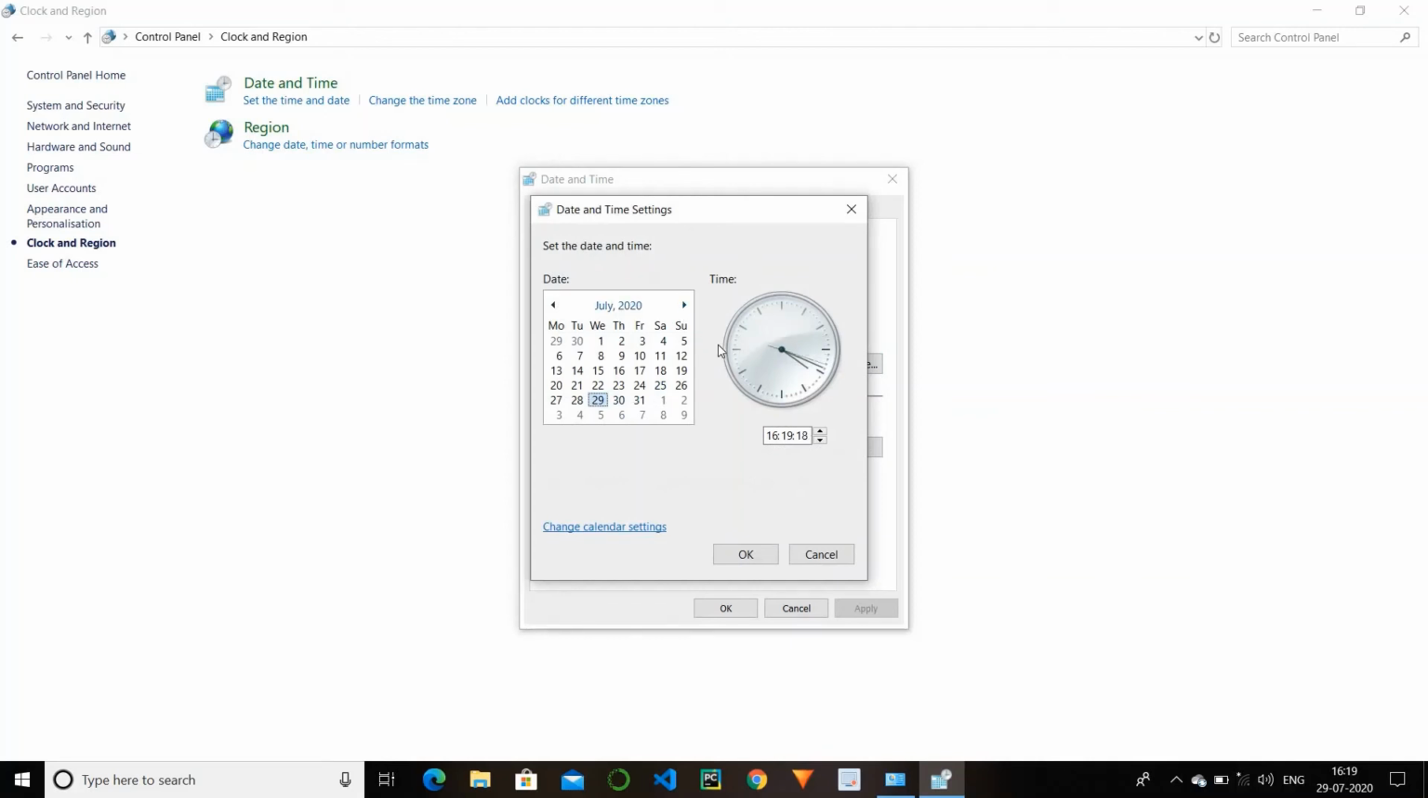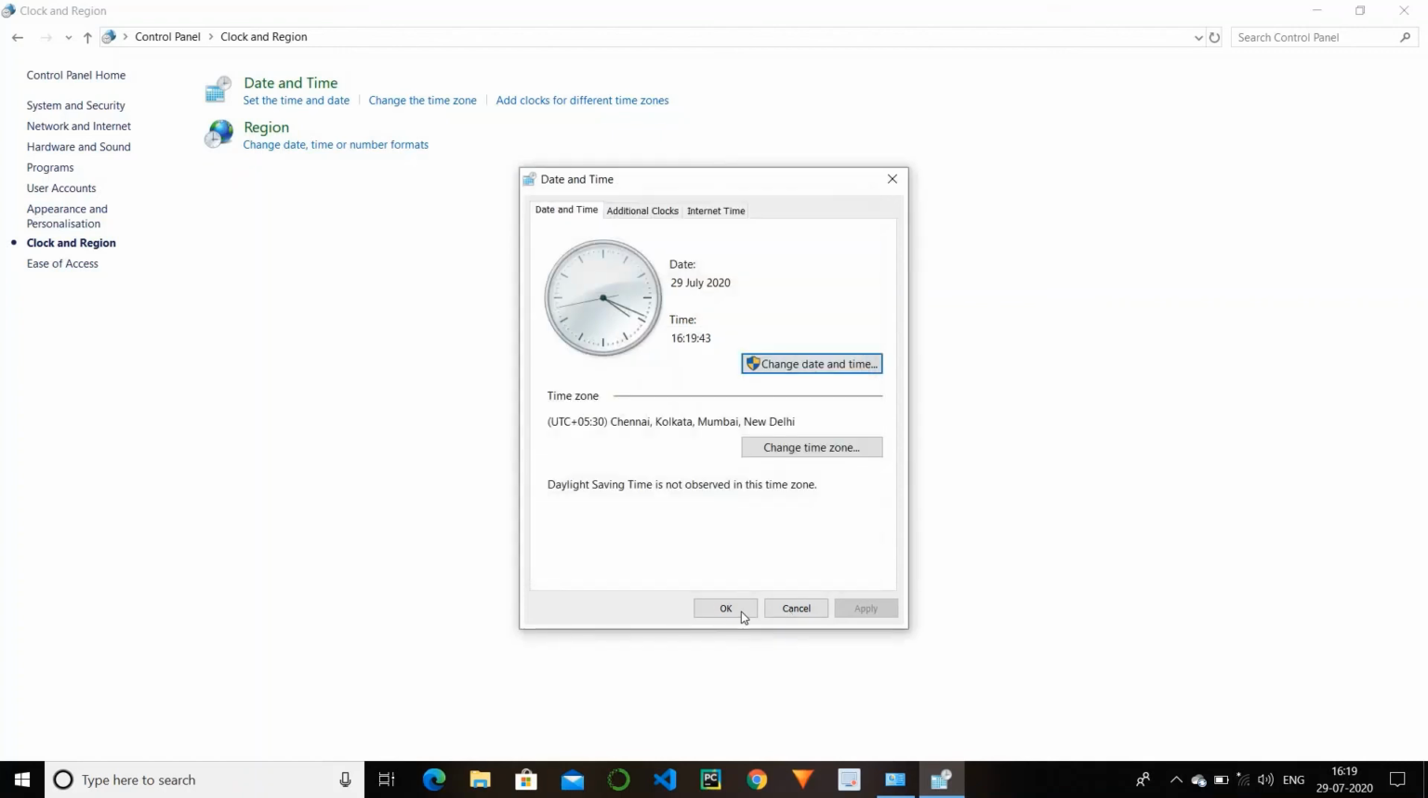We have a small calendar and a small clock. With this you can change your date in the calendar, like November, December. You can change anything according to you, and you can change the time of your computer by just removing and putting in some readings. Then just click OK to save. We cannot do this now, so we keep our time up to date.